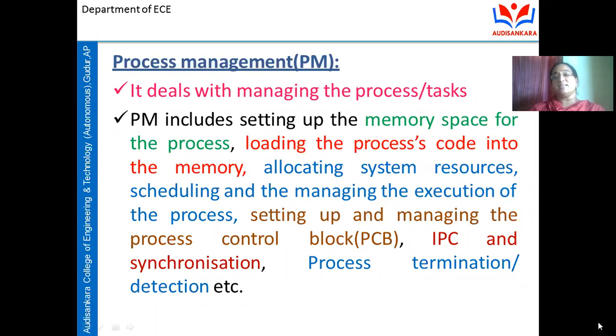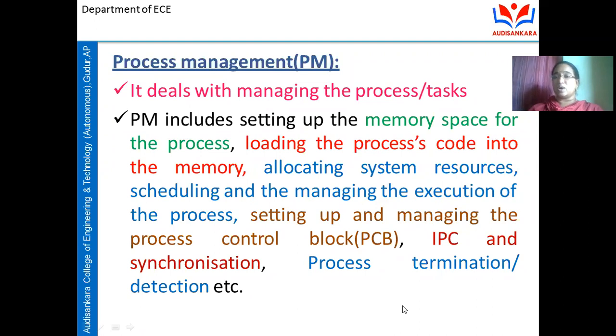So allocating the system resources for the execution, which are all the resources required to execute the set of instructions placed in the process, is taken care of by the operating system, along with scheduling the execution of that process. Each instruction should be completed within a number of nanoseconds. Scheduling a task and scheduling a process are responsibilities of the kernel, and so is setting up and managing the process control block. As I already told you, each task has its own control block. Similarly, a process has its own control block, and even threads have their own control block.